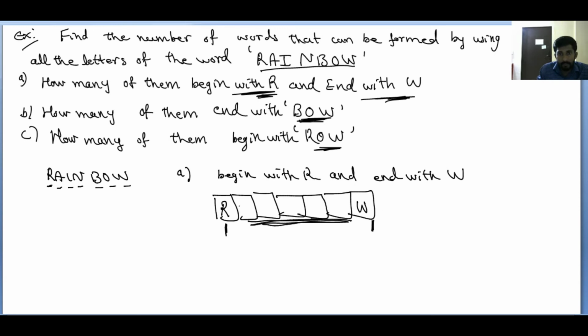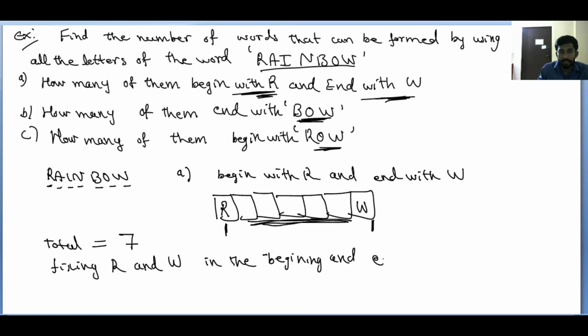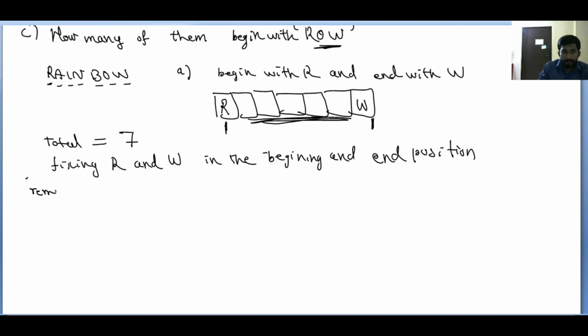Since these two letters are fixed, you need to make arrangements for the remaining letters only, right? How many letters are remaining? Fixing R and W in the beginning and end positions, the remaining letters are 7 minus 2, right? 1, 2, 3, 4, 5 letters are there.